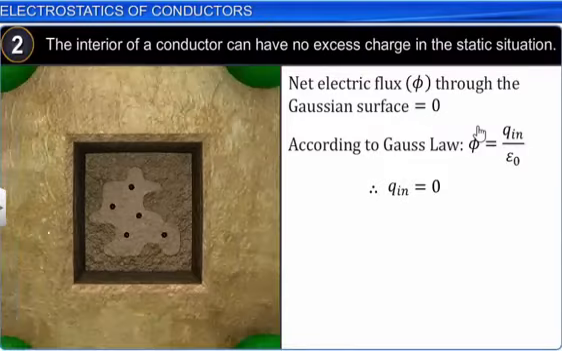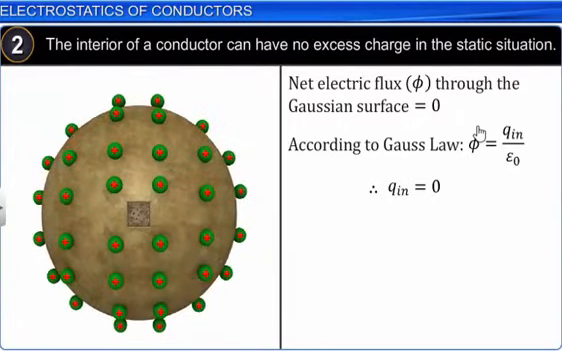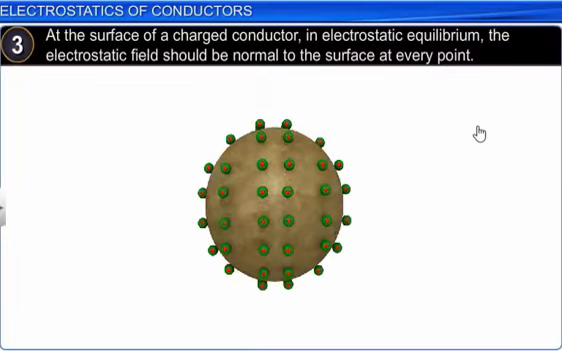Second property of a conductor, as I told you, the net charge equals 0, so that is why the electric field equals 0. So obviously inside a conductor it will not have any charge in a static situation, because all the charges cancel out each other because of the random movement of the charges. So hence net charge inside a conductor will be equal to 0 in case of a static situation.